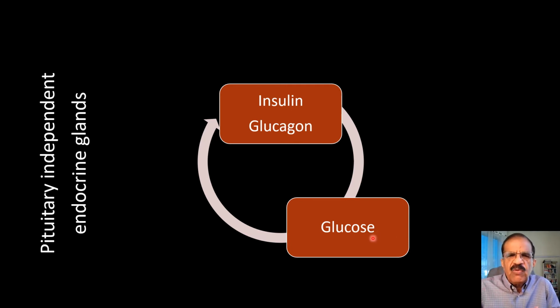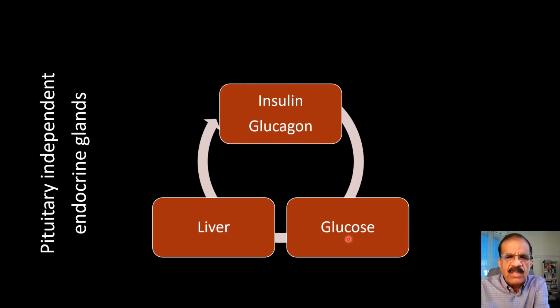And I think this will definitely be discussed in much greater detail when we take up diabetes. But just understand at this level that insulin and glucagon have opposite effects on glucose. Insulin always tries to lower the glucose, and glucagon always tries to raise the glucose whenever required. So both working together in harmony keep the glucose in the normal range.